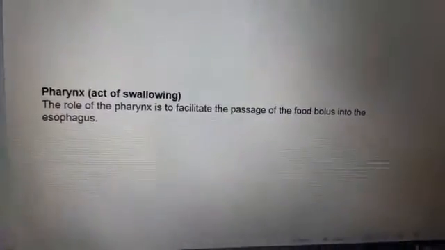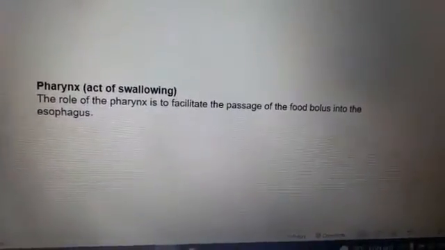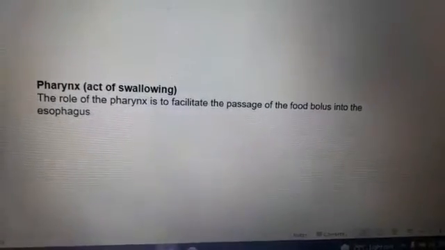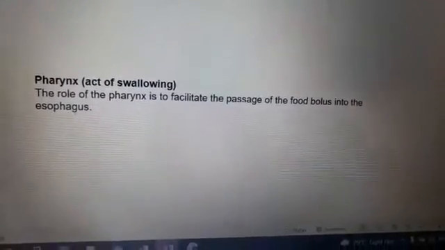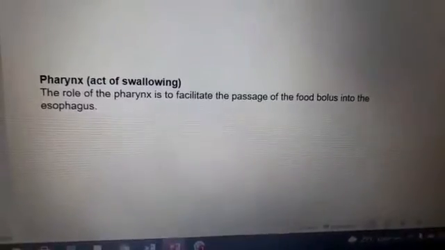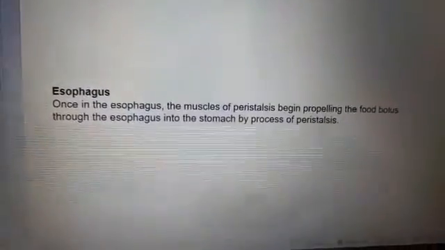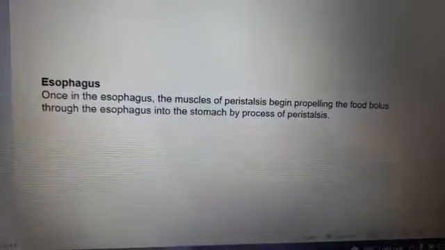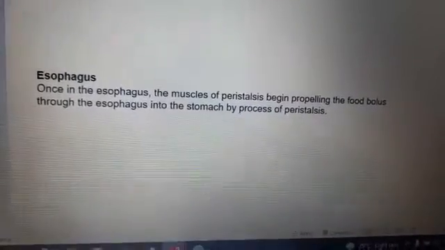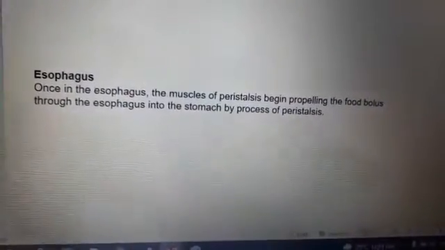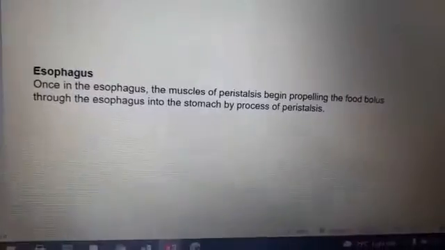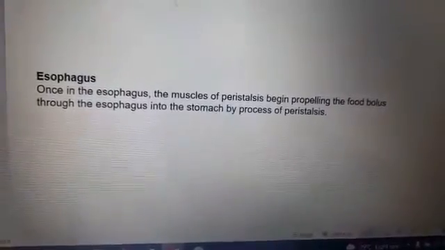Then from the pharynx, the act of swallowing takes place. The role of the pharynx is to facilitate the passage of the food bolus into the esophagus. The esophagus is also called the food pipe, and it passes the food bolus from the mouth into the stomach by the process of peristalsis.